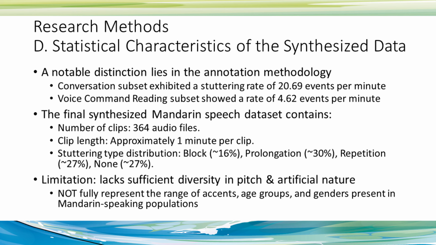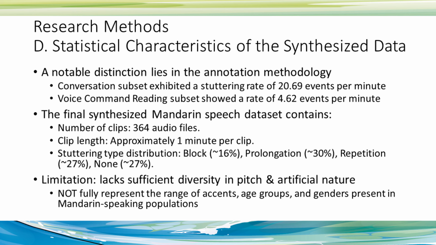consider other accents. The people in the northern part of Taiwan, southern part of Taiwan, or middle part, or the east part of Taiwan, we have different accents when we speak Mandarin. And in mainland China, when they speak Mandarin, they also have different accents. We also do not consider the age group, because people of different ages speaking with stuttering events will be quite different, especially elders.